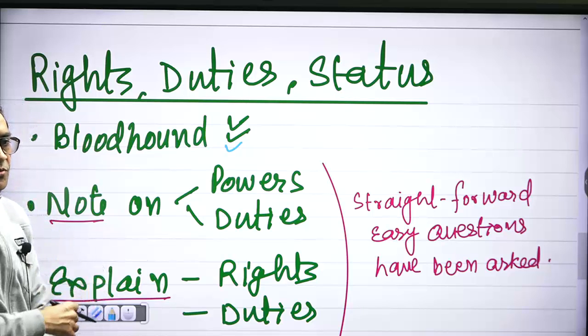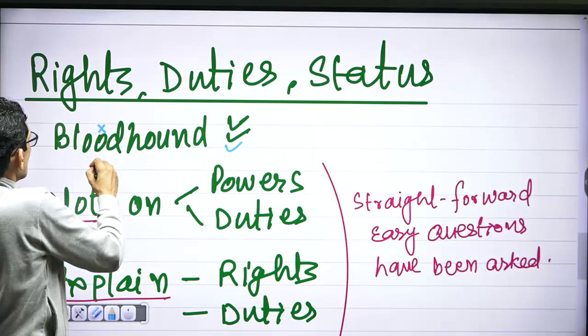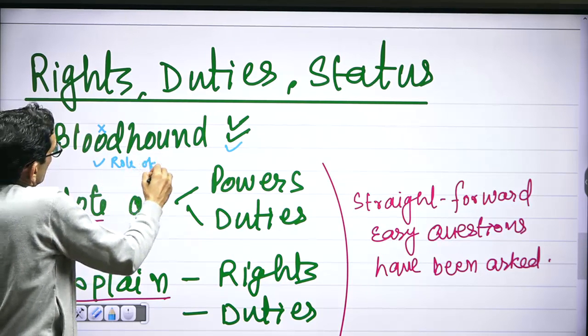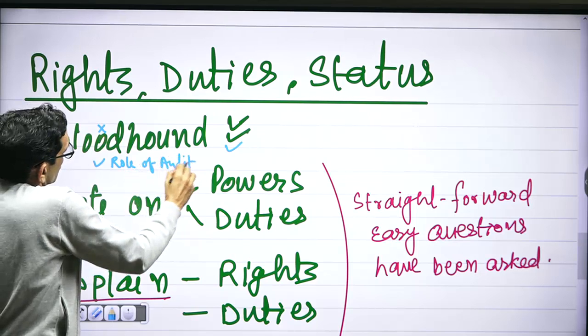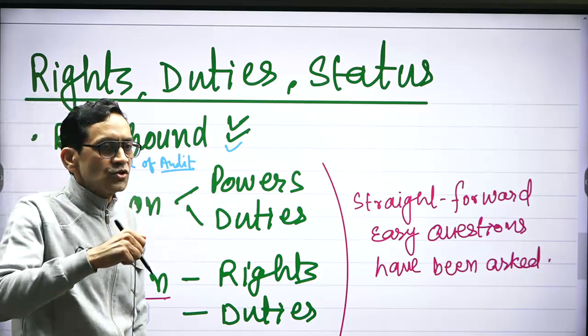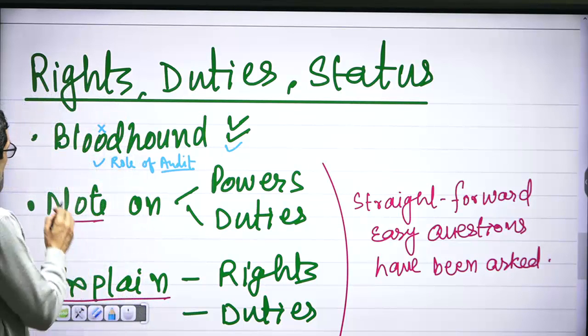It is with regard to the duties of the auditor. Take care, don't write much about the bloodhound, write more about the role of the auditor. Role of the auditor means how he should not work or how he should work. He should work as a watchdog and he should not work as a bloodhound. Another, you are asked a note.